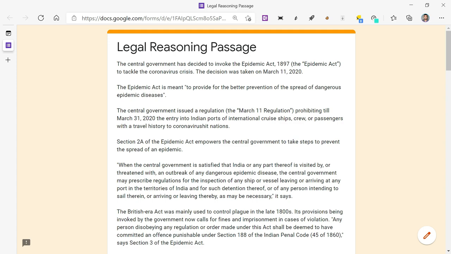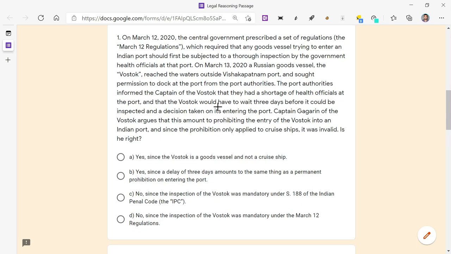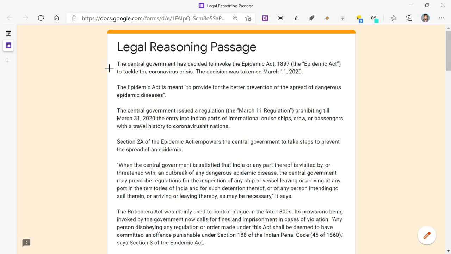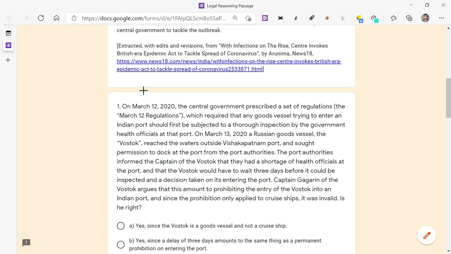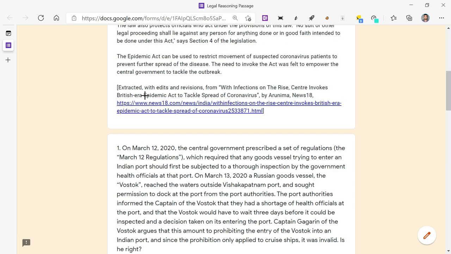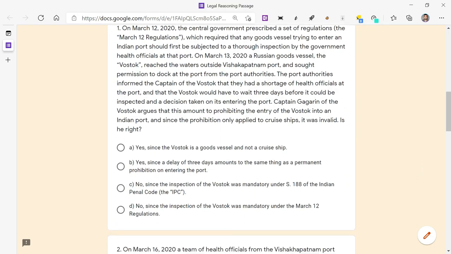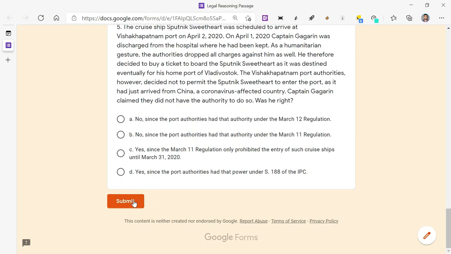This passage was taken from one of the sample papers, but if you haven't attempted it already, or even if you have attempted it but do not exactly remember the answers, then I would sincerely request you to please go and attempt this passage first before moving on with the video. Okay, so यहाँ पे पैसेज दिया हुआ है एंड उसके सारे क्वेश्चंस, 5 क्वेश्चंस यहाँ पे दिए हुए हैं.